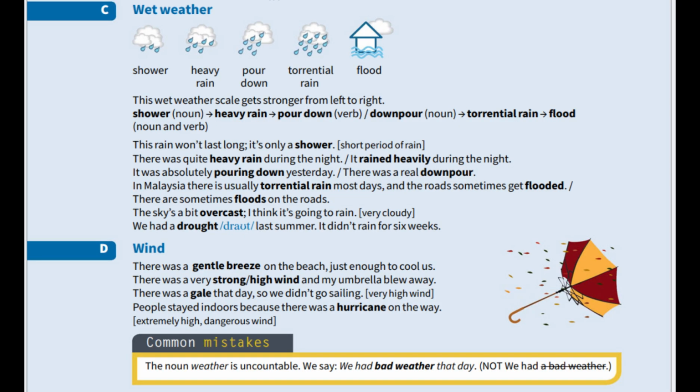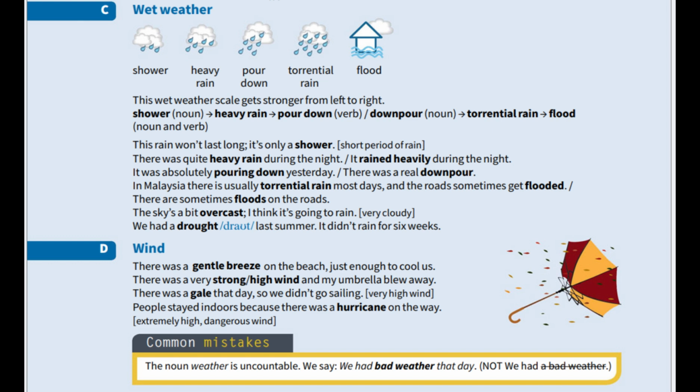C. Wet weather. There are several ways to describe rain, depending on how strong it is. A shower is a short period of rain and is the lightest type on this scale. For example, this rain will not last long. It is only a shower. Stronger rain can be called heavy rain. We can describe it by using either an adjective with a noun or an adverb with a verb. For example, there was quite heavy rain during the night. We can also say, it rained heavily during the night.